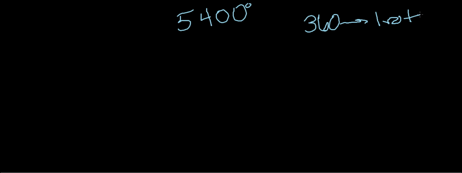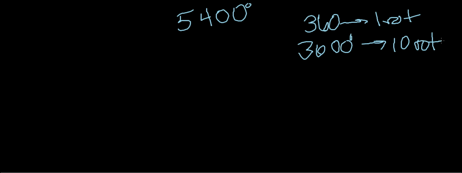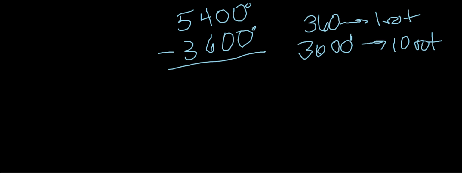So 10 rotations would be multiplying the 360 by 10, so we get 3,600 degrees is 10 rotations. So let's try subtracting 10 rotations from this large angle. And we get 1,800 degrees. So now we know that we've gone 10 rotations around and we still have 1,800 degrees left.